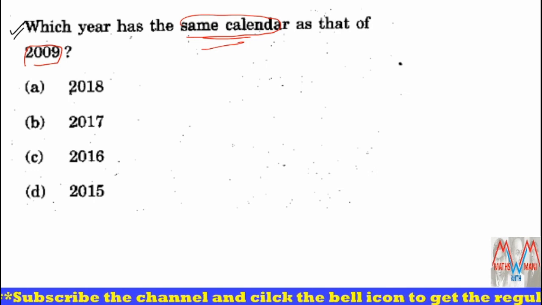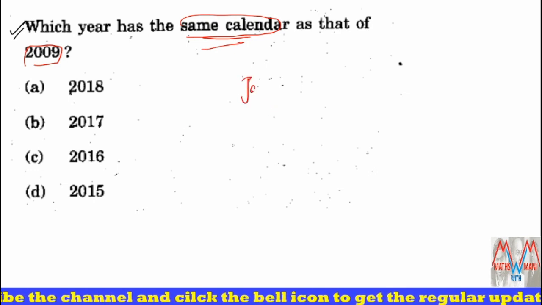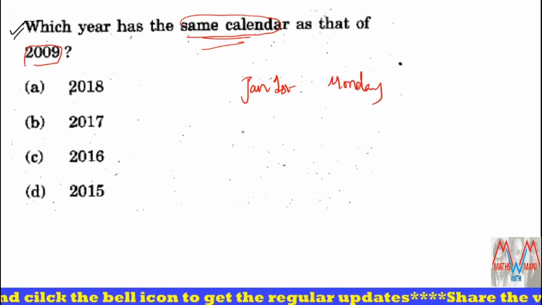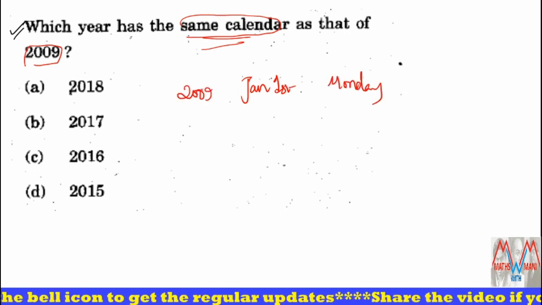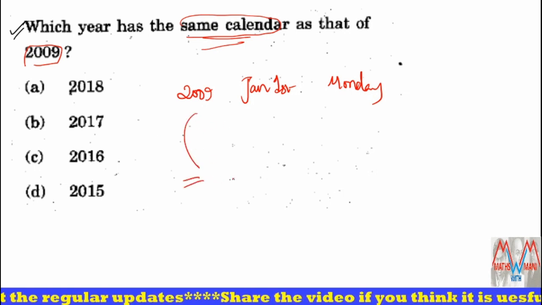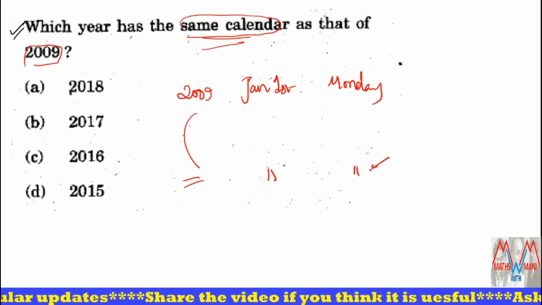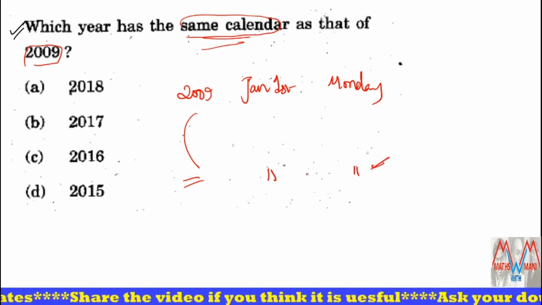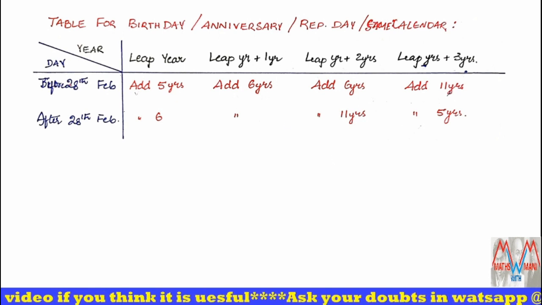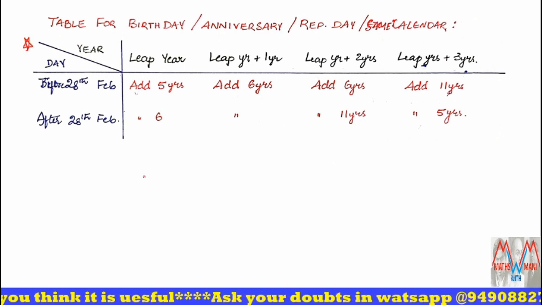That means, suppose January 1st, 2009 is Monday. In which year after 2009 does January 1st fall on Monday? That is the model. In this model, please remember this table. This is a very important table.